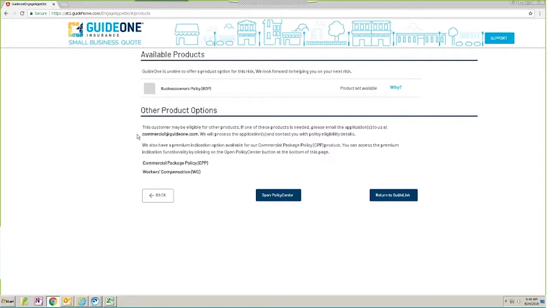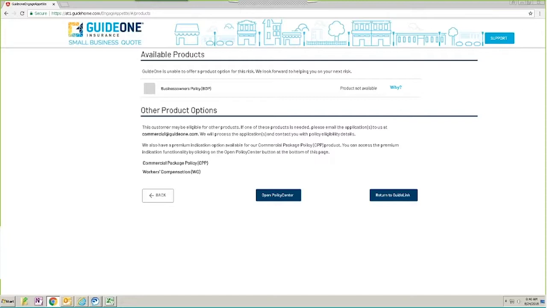The difference for the other industries, so if it's an industry other than church, if it's a contractor, a habitational risk, an office, a restaurant, a retail, a service, or a wholesaler, we do not have a commercial package policy option for those industries with Guide 1 at this time. So we would only show them workers' compensation as an option, and we will show them the address to email the application for consideration for that monoline workers' compensation policy.